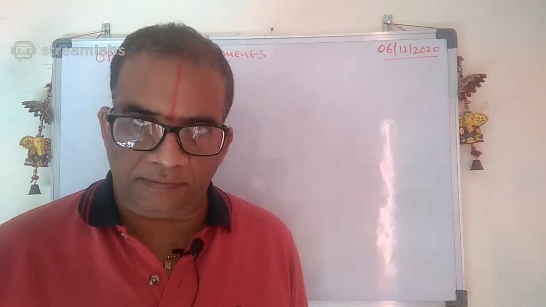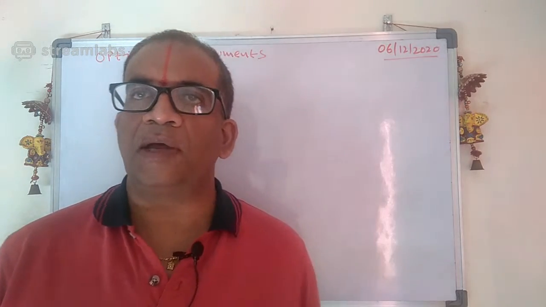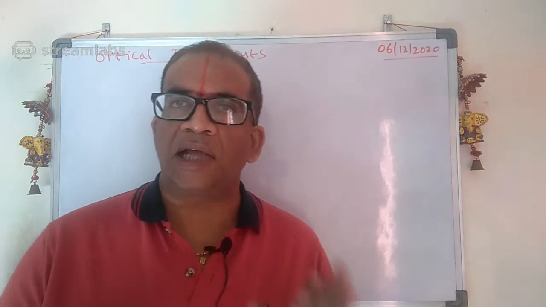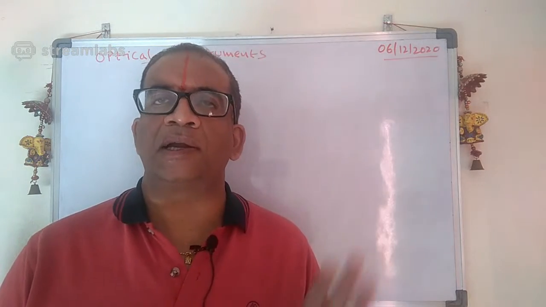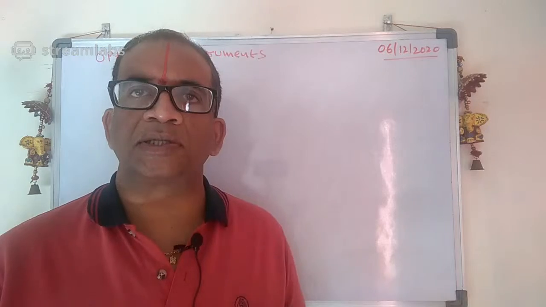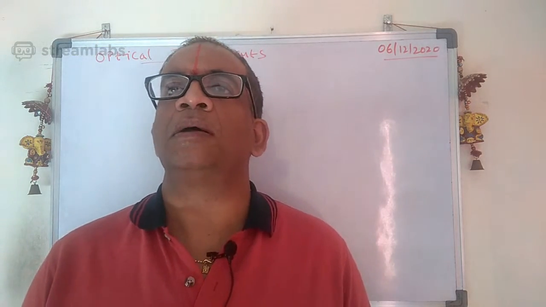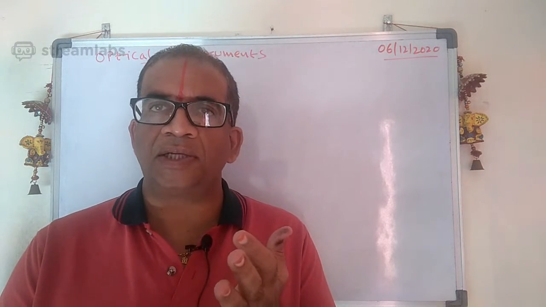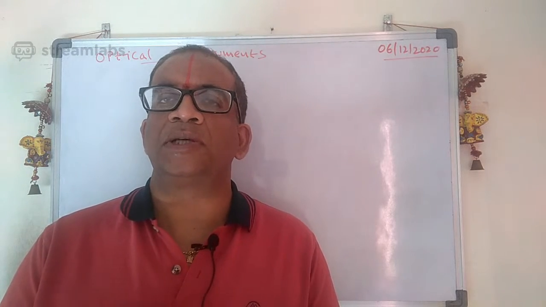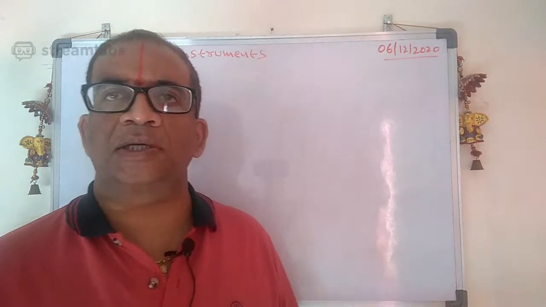Now see carefully. Today we are going to discuss optical instruments. This is actually the continuation of the ray optics part that we discussed. In ray optics, I explained the reflection of light, the refraction of light, lenses, prism, and the dispersion of light. Those are the main basic concepts I discussed there.